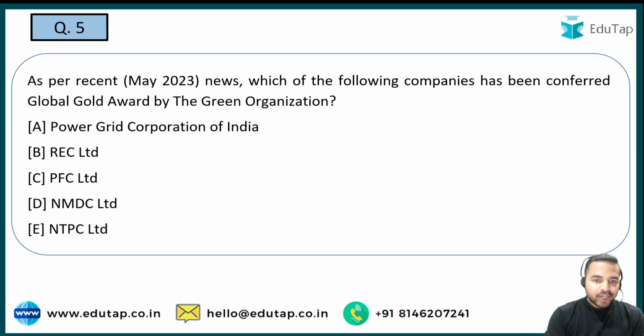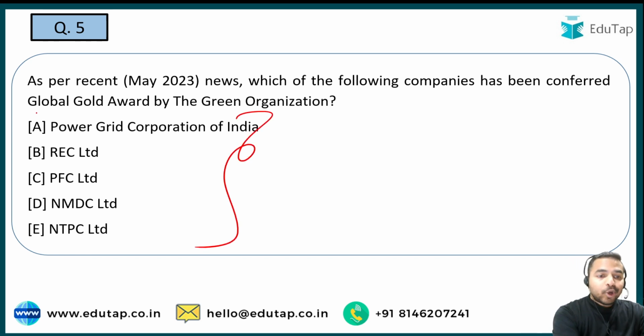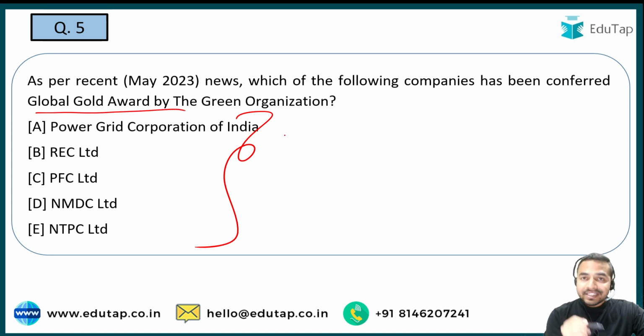So here guys, you are required to tell me the name of the organization जिसको recently ग्लोबल गोल्ड अवार्ड दिया गया है. And guys, this particular award was being presented by the Green Organization, and you are required to tell me the name of that organization. See guys, very easy. In this kind of questions you are just required to identify the name that एक अवार्ड किसको दिया गया है. ठीक है, तो यही एग्जाम में क्वेश्चंस आते हैं कि ये अवार्ड जो दिया गया है ये किससे मिला था, ठीक है, और किस लिए दिया गया था. So these are the kind of things that you must cover from the exam point of view.